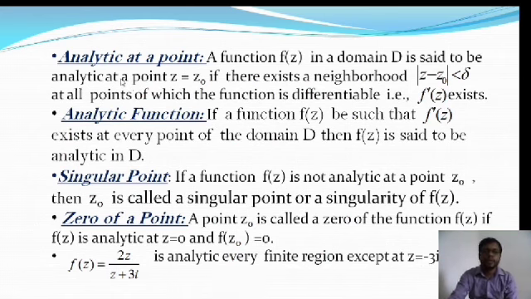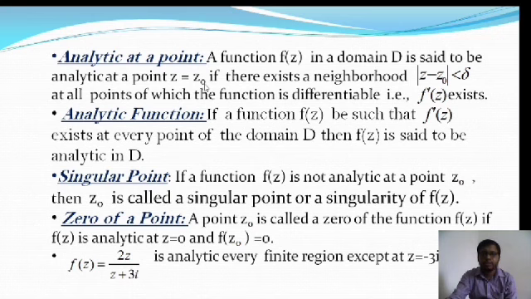Next we are going to discuss the analytic function at a point. So basically a function f of z in a domain D is said to be analytic at the point z is equal to z0 if there exists a neighborhood, mod of z minus z0 less than delta, at all points of which the function is differentiable, that is f dash z exists.